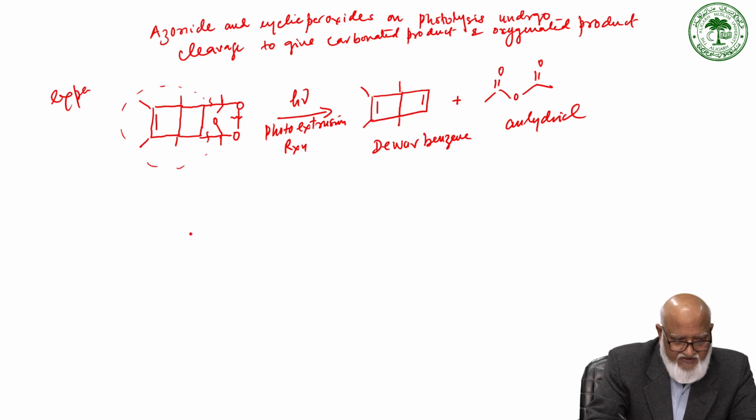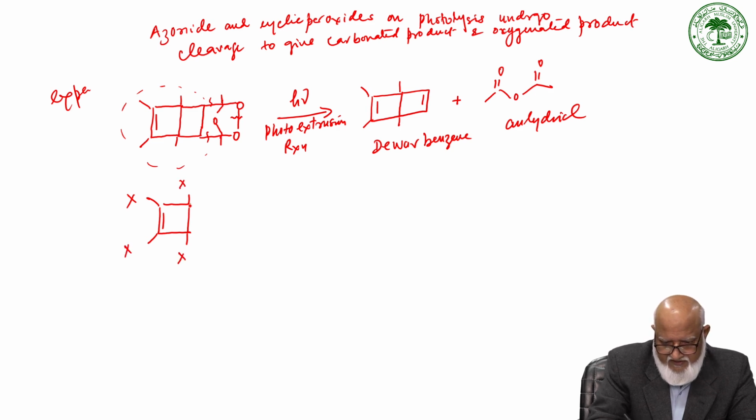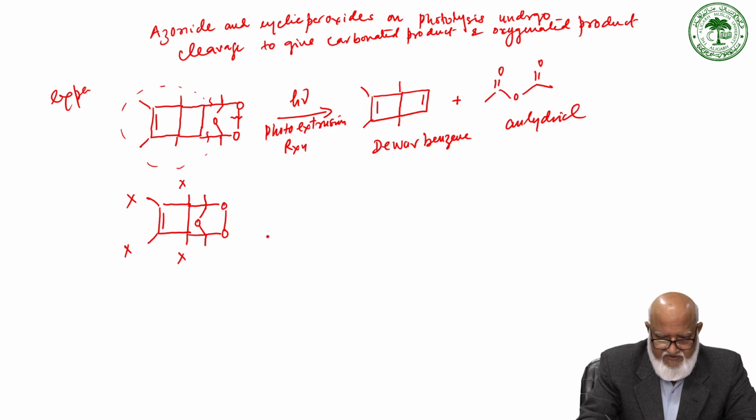Similarly, if we have a system like this, the cyclobutene, and again the 2-methyl group is X actually. It is possible that X is an alkyl group or a halide group, so we have an oxygen, endoperoxide, and then this is again an ozonide.